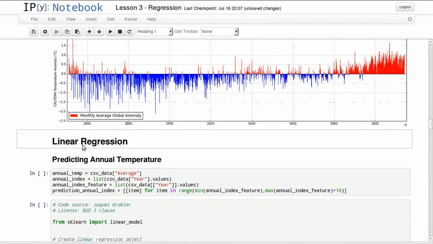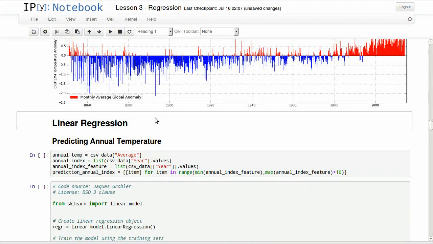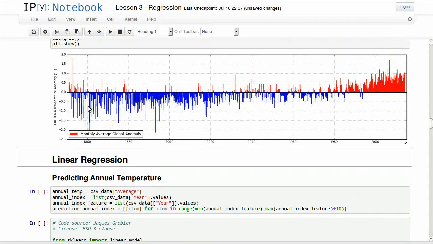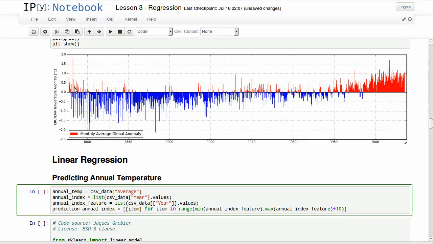So first, let's see what we can do with this data. If visually you looked at this data and tried to predict where it is going, just with a straight line, you would draw something like this, for example. So this is what this algorithm does. It will try to fit a linear model to represent this data.